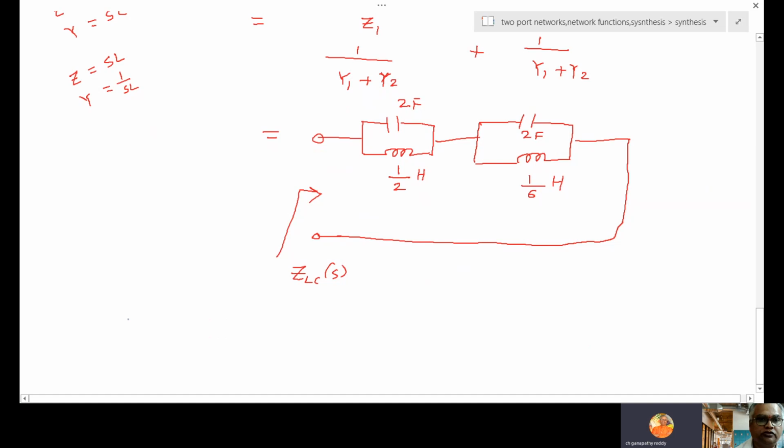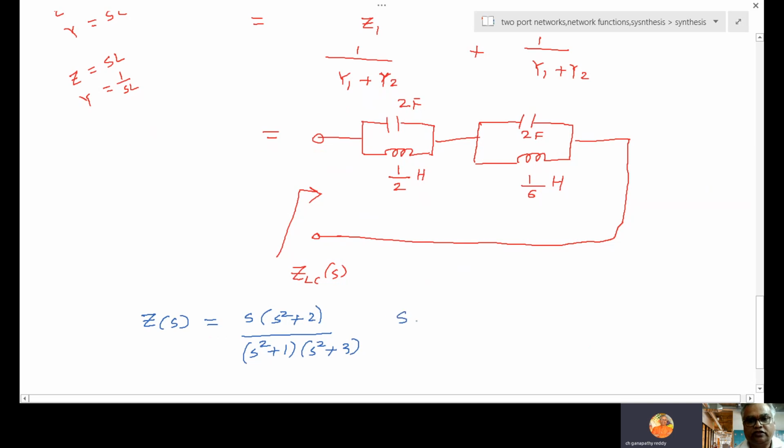The question is like this: the same Z of S is given, S square plus 1, S square plus 3, divided by S square plus 2, into S.